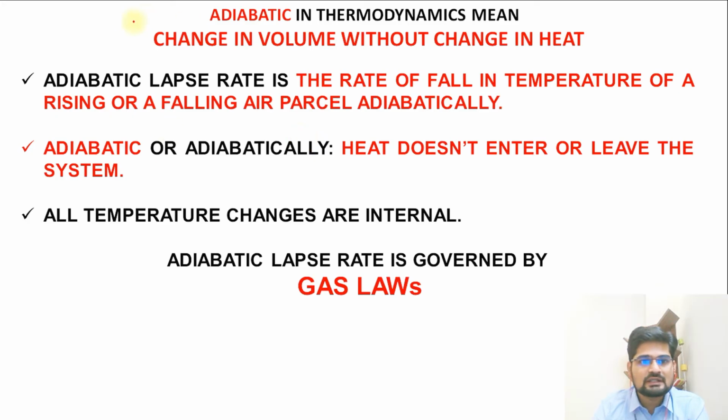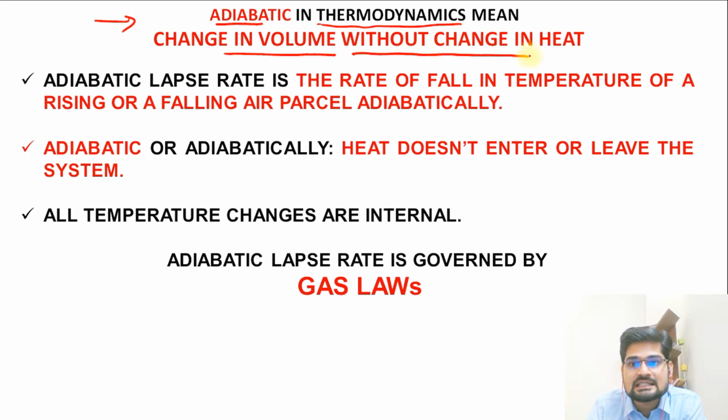So the first important thing to understand is the adiabatic process in thermodynamics. Remember, thermodynamics is an important branch of science where we study temperature and pressure and all these changes, right? So adiabatic in thermodynamics basically is a change in volume without change in heat.